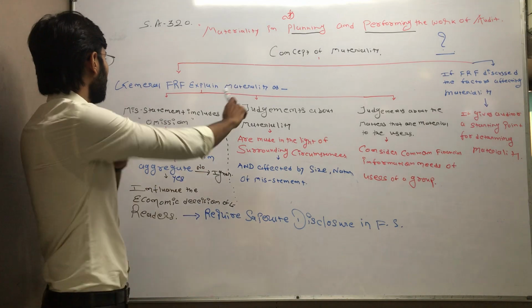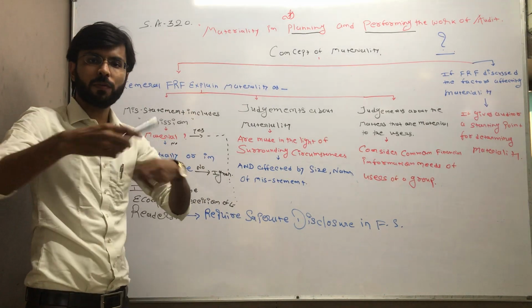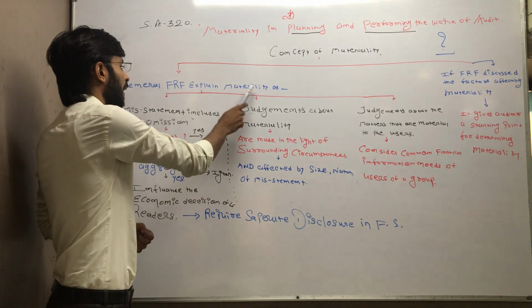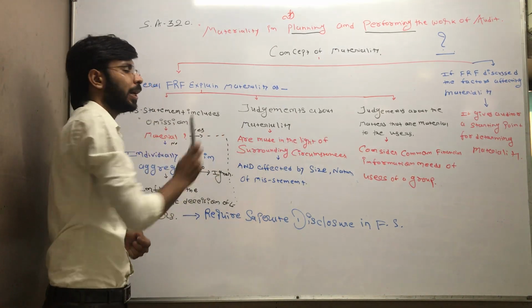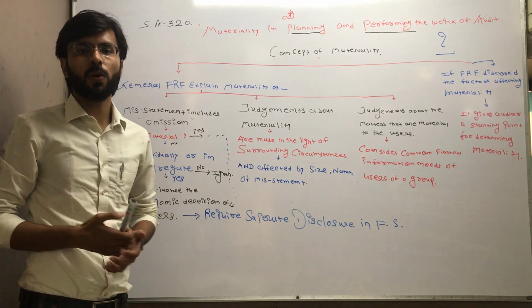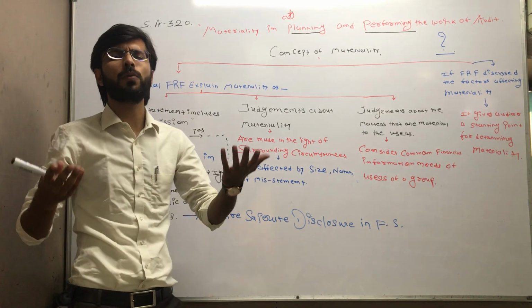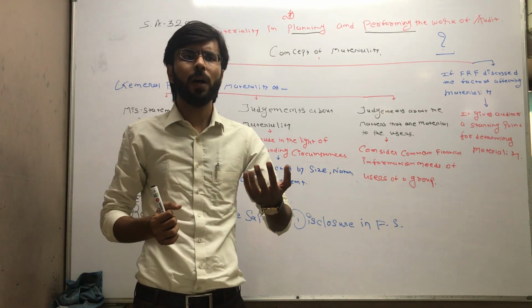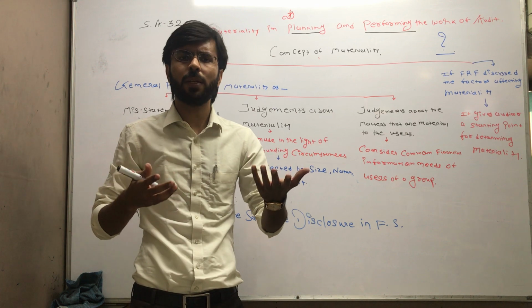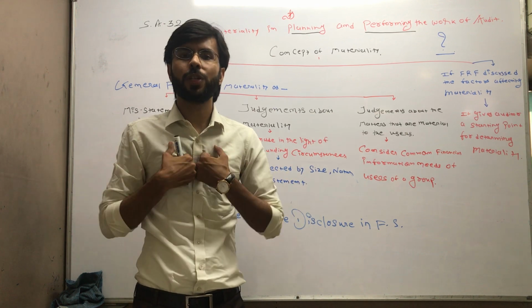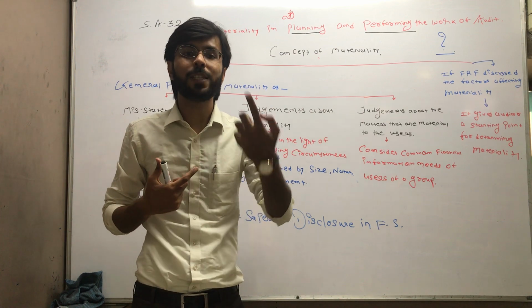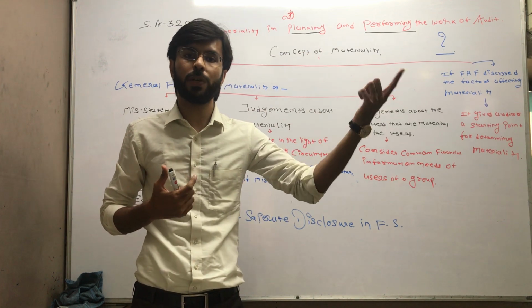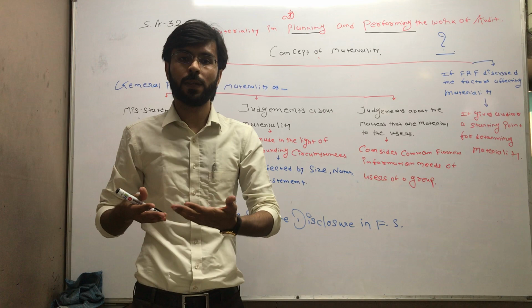Now come to the second part, general FRF. FRF means financial reporting framework. Explain materiality as the first one, and the second one, judgments about the materiality. Judgments about the materiality, because it is all about judgments. Now students, how do you decide the materiality level? That is based on judgments. And what is the judgment? What is professional judgment? I will explain that while we are discussing SA 200, right?